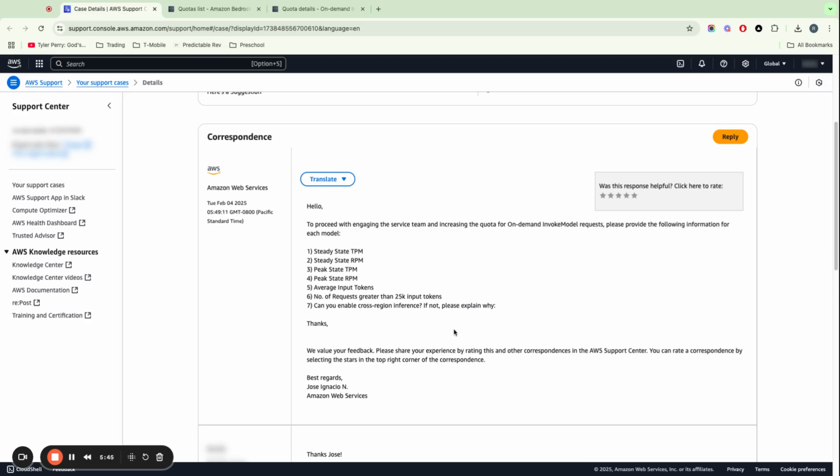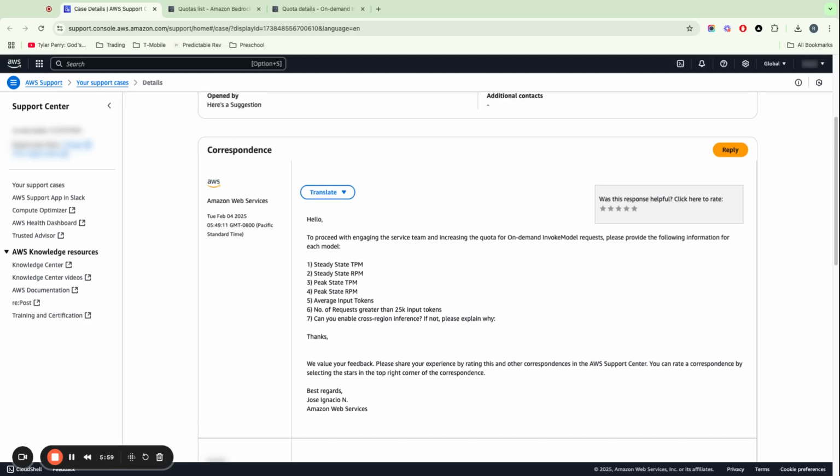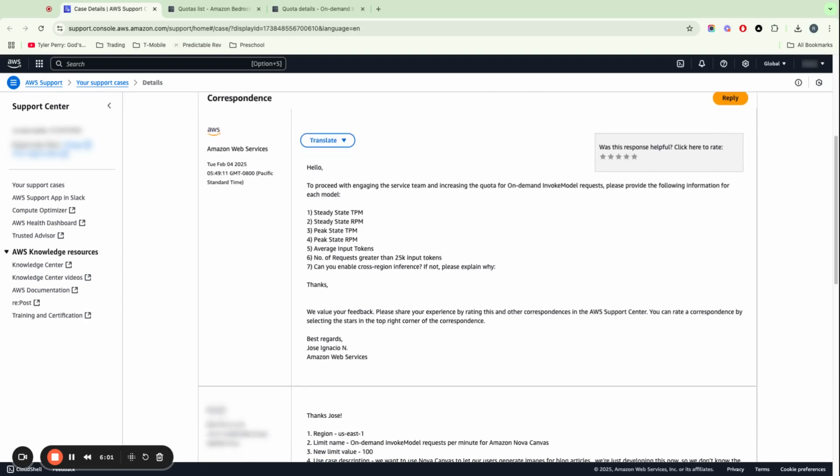This is really agitating, and the part that's most agitating is I have this feeling that when I submit this, there's another script template that I'm going to get back. And so I'm going to use another additional day or two, whereby I have to wait one day to get the response, and then I put in the response, and then I have to wait for them to copy and paste or select their next template to respond with.